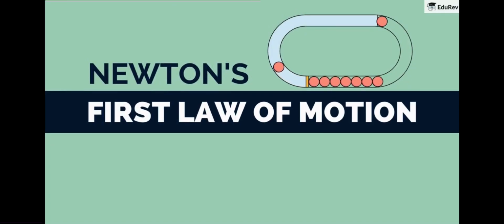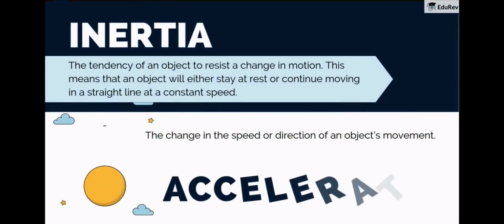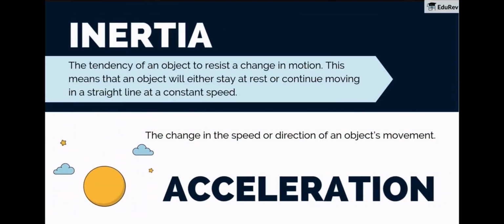Newton's first law of motion. Any object remains in the state of rest or uniform motion along a straight line until it is compelled to change that state by applying an external force. This introduces us to a concept called inertia. Inertia is the tendency of an object to resist a change in motion.